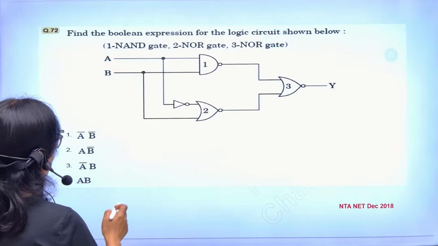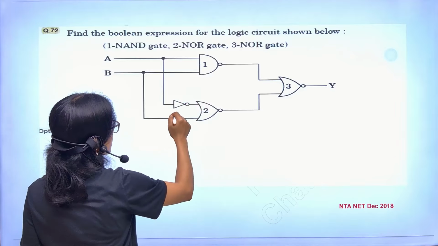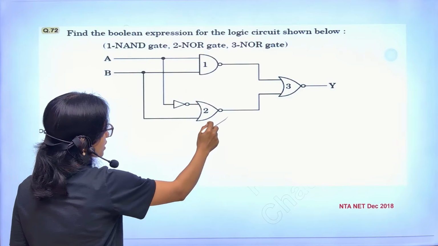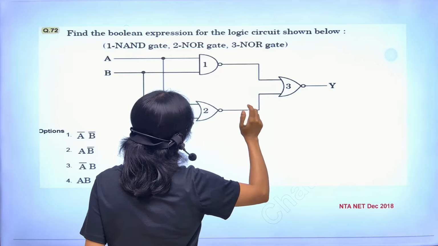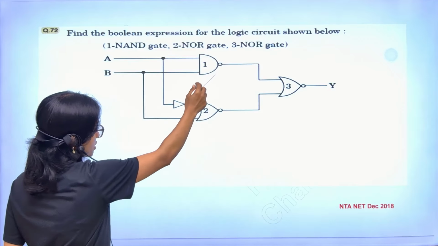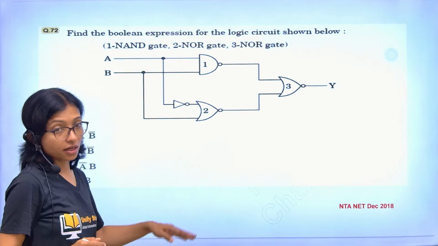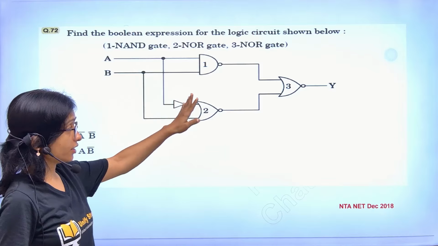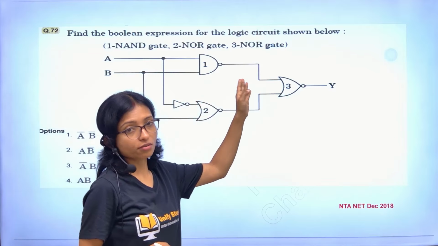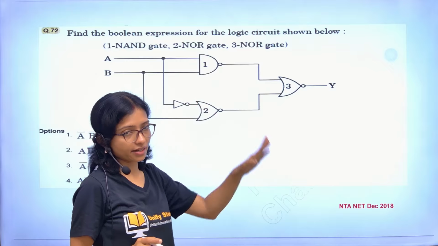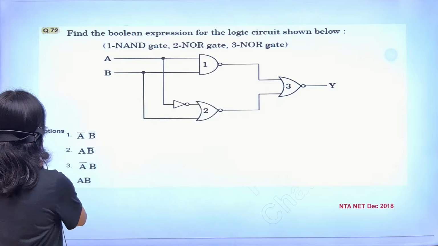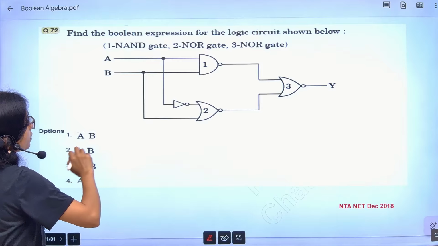So here this is AND gate, this is NOT gate, this is OR gate, this is also OR gate, NOR gate. Sorry, this is NAND, NOR, NOT. Right. First of all, you need to identify the gates, and get from that what expression you are getting. So let's see what expression I will get one by one.